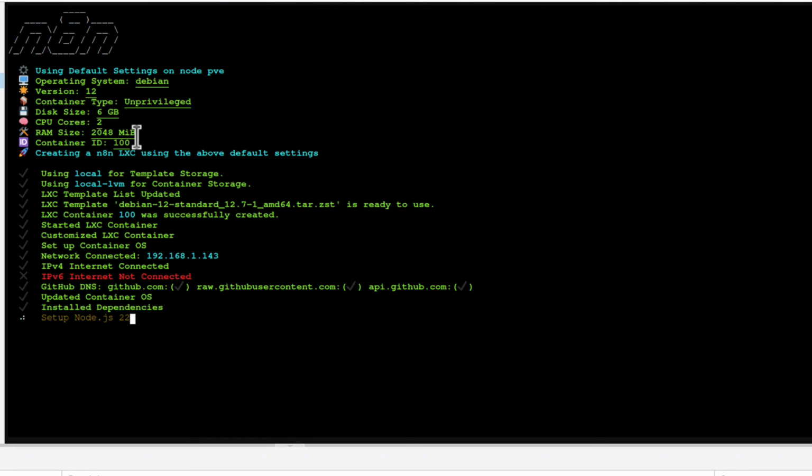Like, for example, here, disk size 6 GB or RAM size 2048 MB. It's maybe okay if you just start with n8n, but if you want to store some additional files, or maybe let's say run some additional databases that you want to connect to this n8n service and you want to run it on the same LXC container, then maybe you want to change those values, and I will do it later on. Right now I will just wait until this setup finishes and I will show you how to change those values, if that's what you want to do.